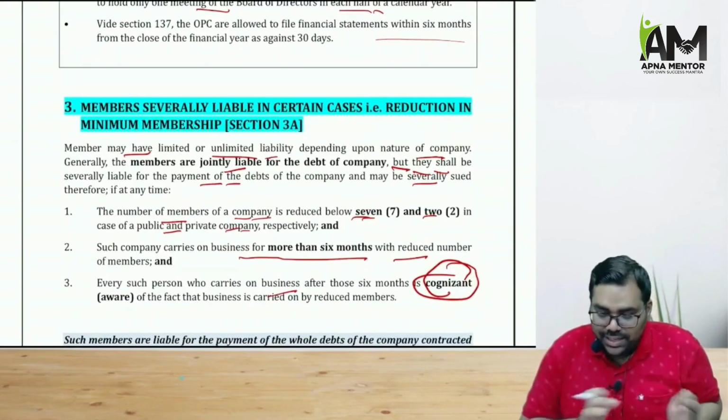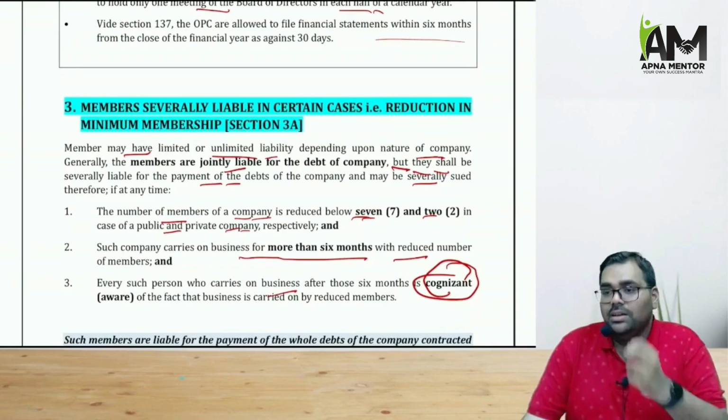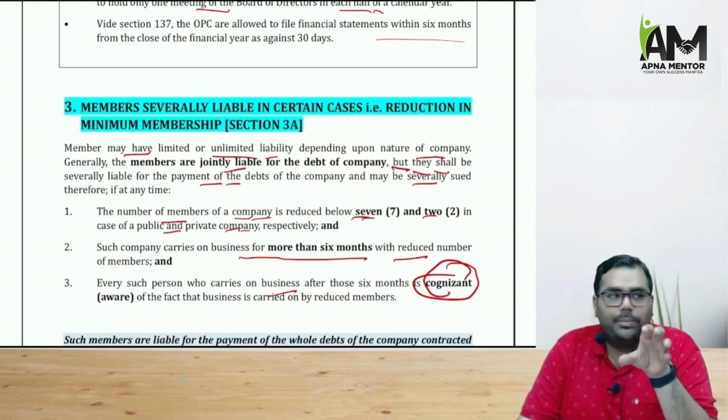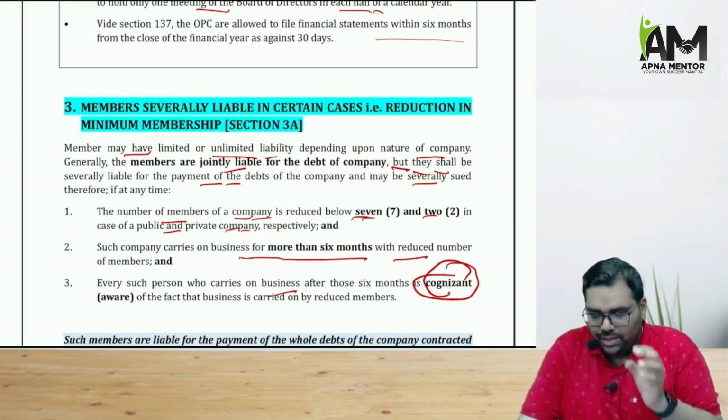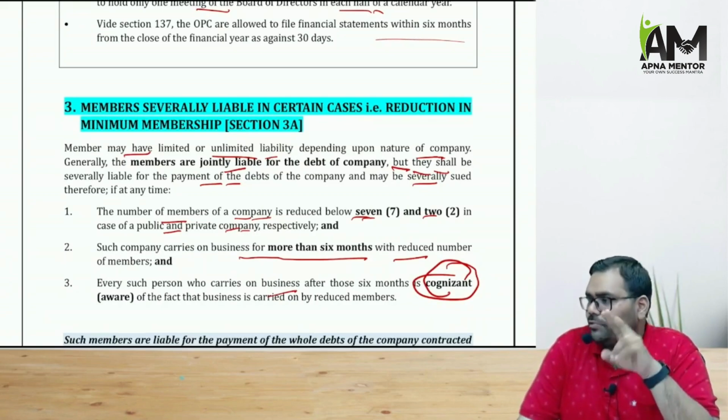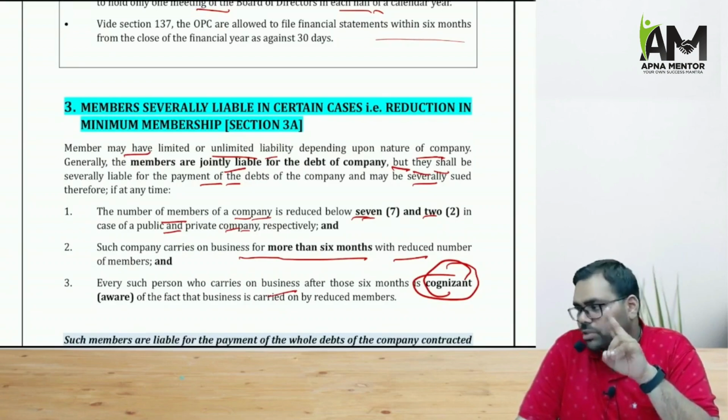Now there is section 3A. What does section 3A say? Section 3 talked about the requirement of the minimum number of members, that is 1 to 7. Now in case of a private company, the requirement was 2 members. In case of a public company, the requirement was 7 members.